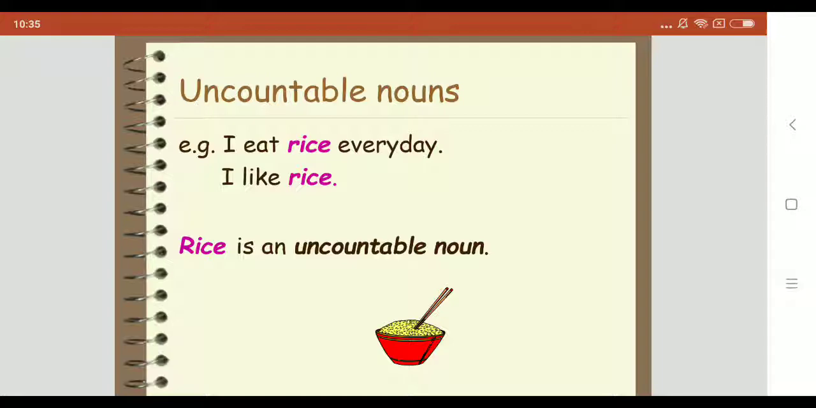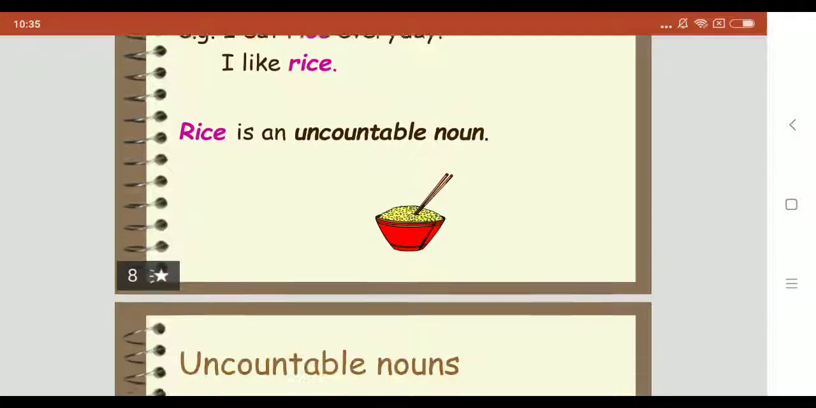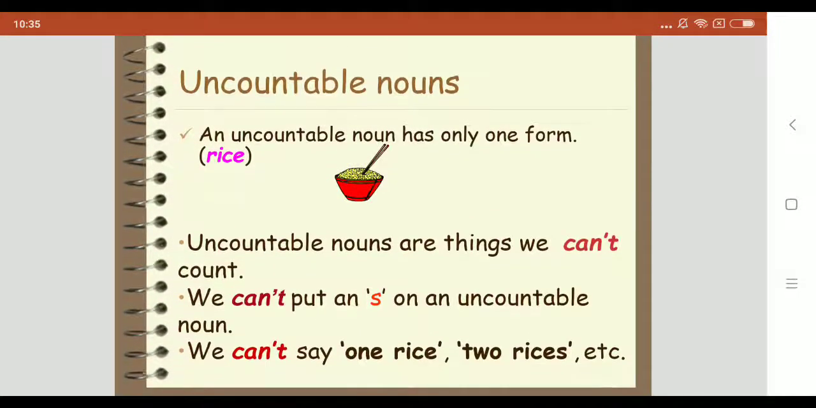For example, I eat rice every day. I like rice. Rice is an uncountable noun. Uncountable noun has only one form, rice. Uncountable nouns are things we can't count. We can't put an s on an uncountable noun. We can't say one rice, two rices, and so on. We cannot use a or an with these nouns.